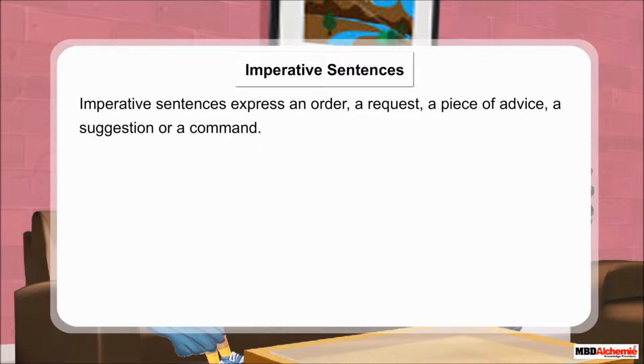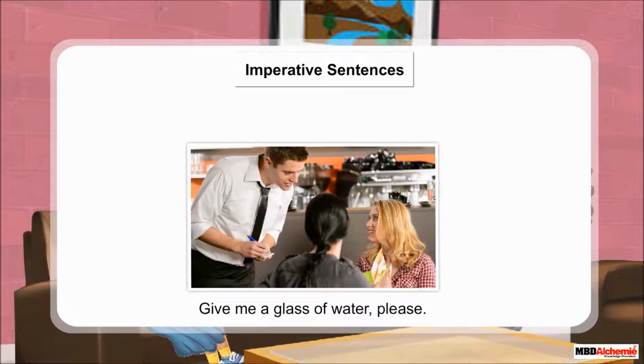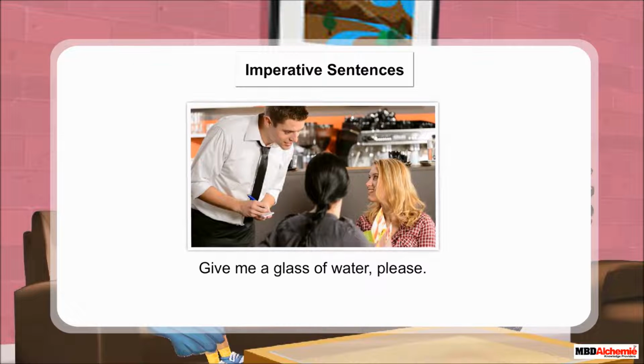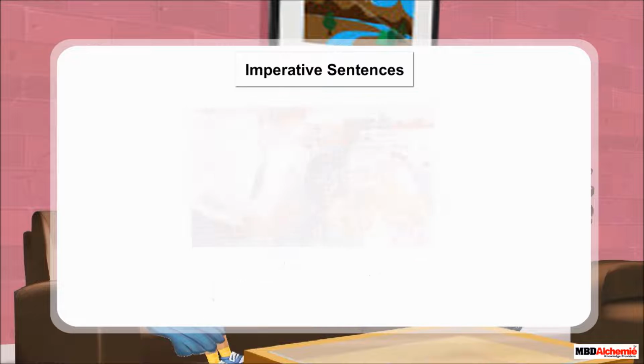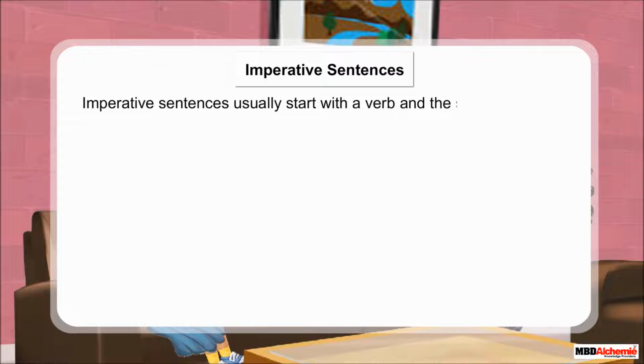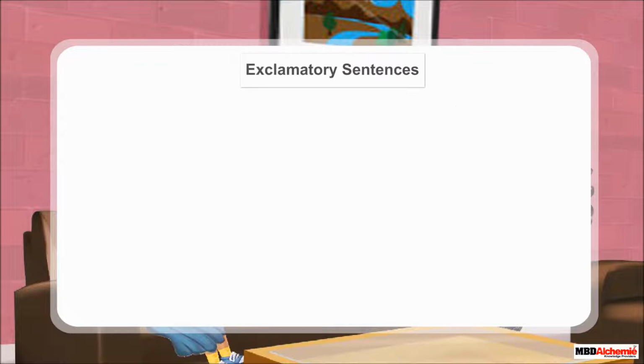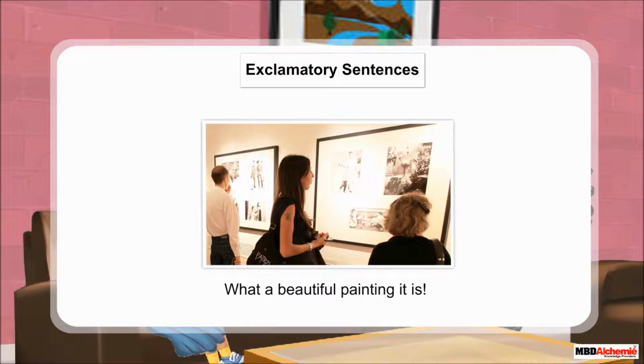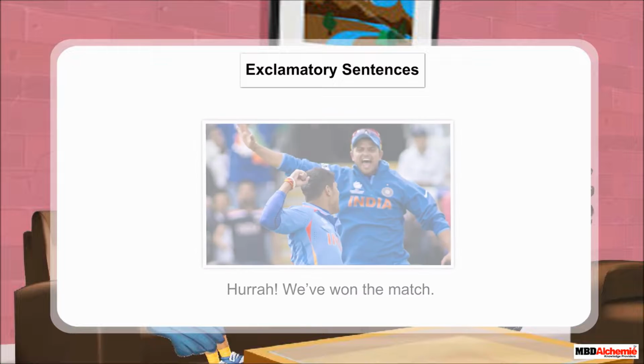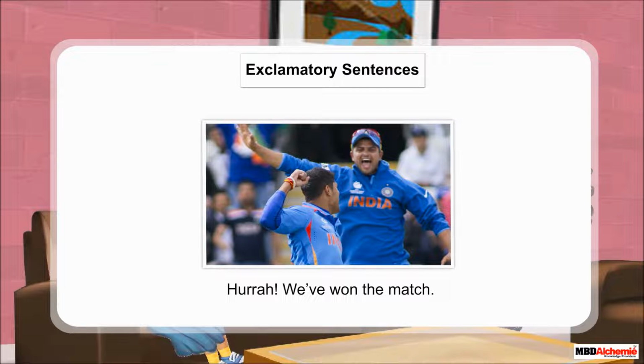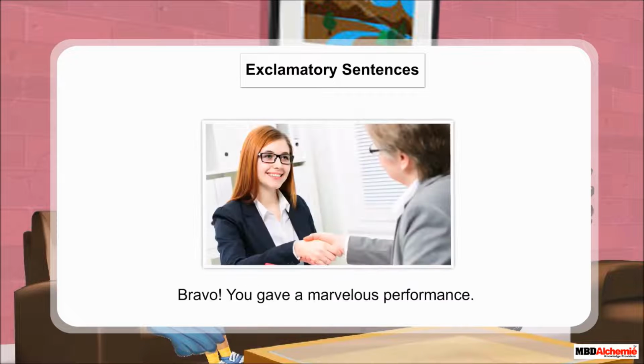Read this sentence. Give me a glass of water, please. Did you notice that this sentence begins with a verb? Imperative sentences usually start with a verb and the subject, you, is understood. Let's now learn about exclamatory sentences. What a beautiful painting it is! Hurrah! We have won the match! Bravo! You gave a marvelous performance!